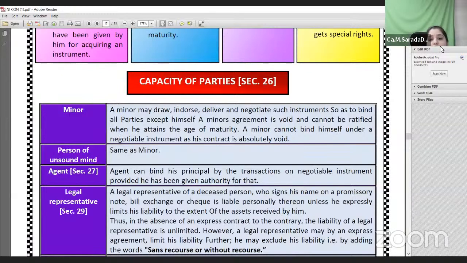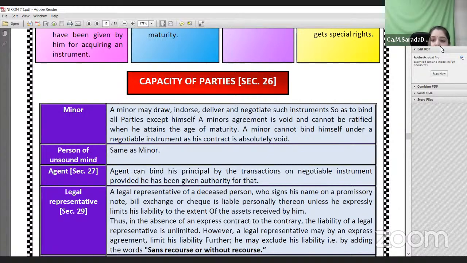Now, in case of an agent, on behalf of any endorser or endorsee, the agent can transfer the instrument and he can act according to the principal, but an agent cannot sign the instrument. If he signs the instrument, he will also become a person liable on the instrument.